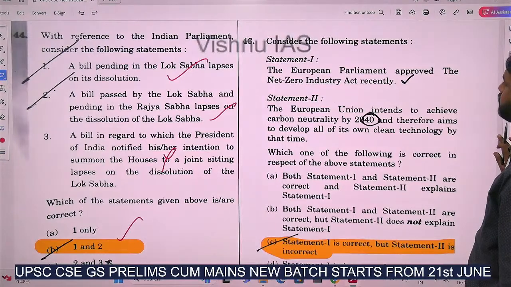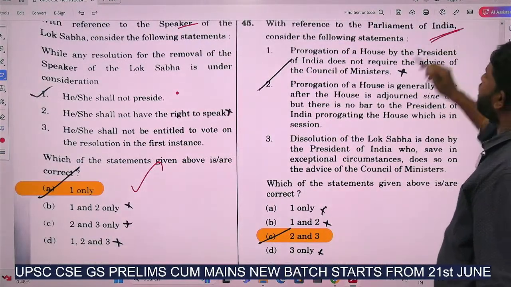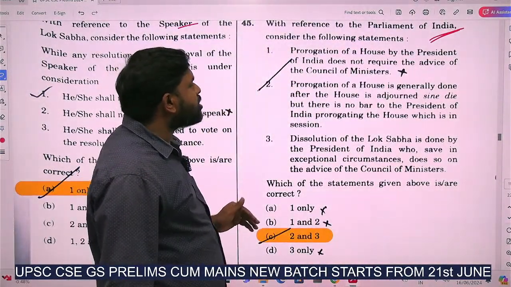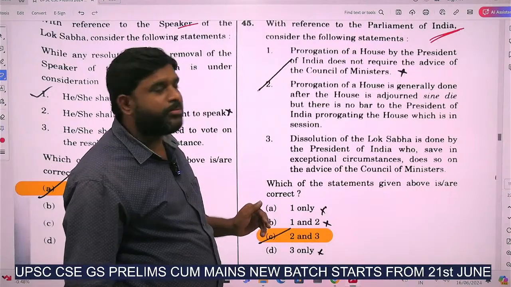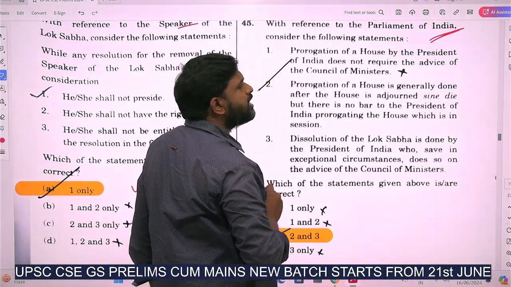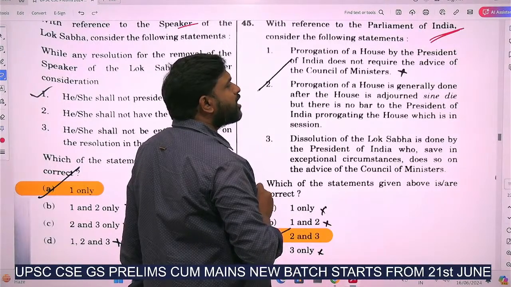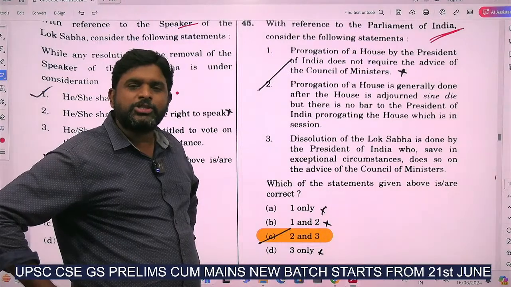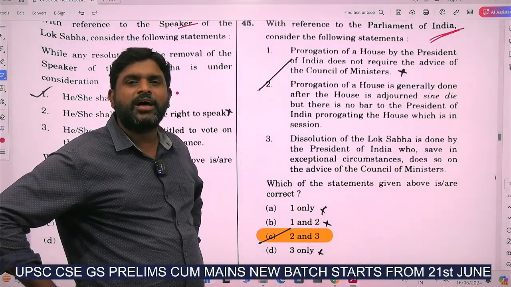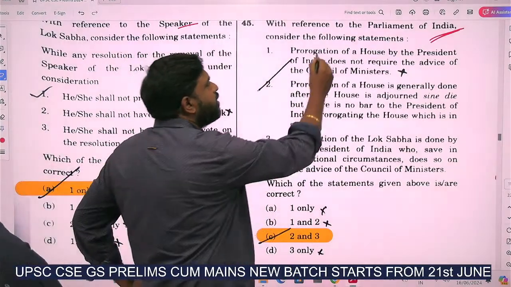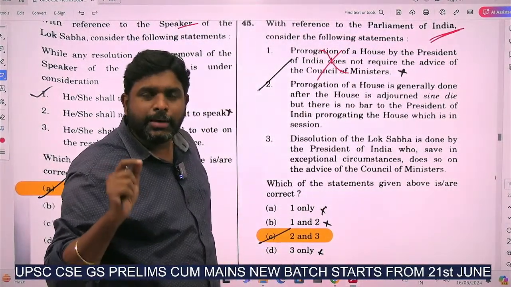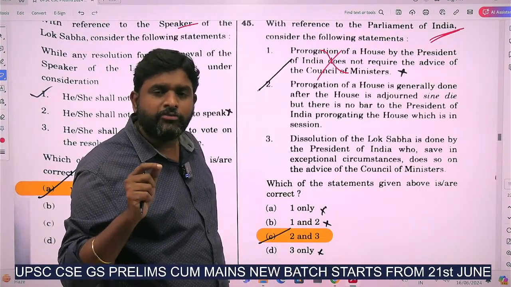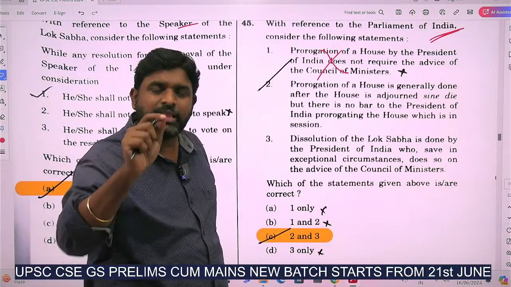45th question. With reference to Parliament of India, consider the following statements. Prorogation of a house by the President of India does not require the advice of the Council of Ministers. On the advice of the Council of Ministers only, there will be prorogation by the President. Wrong statement. It is required. On the recommendations of the Council of Ministers only, there will be prorogation by the President.